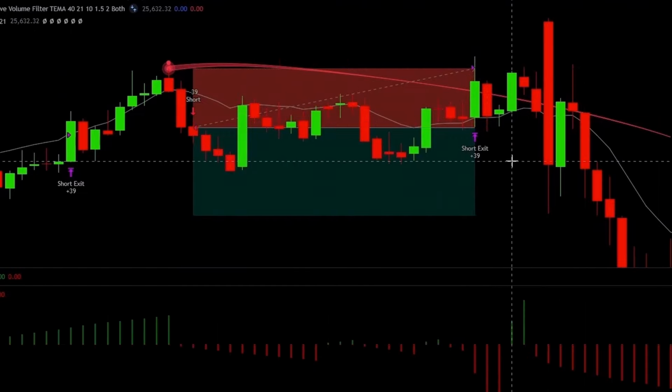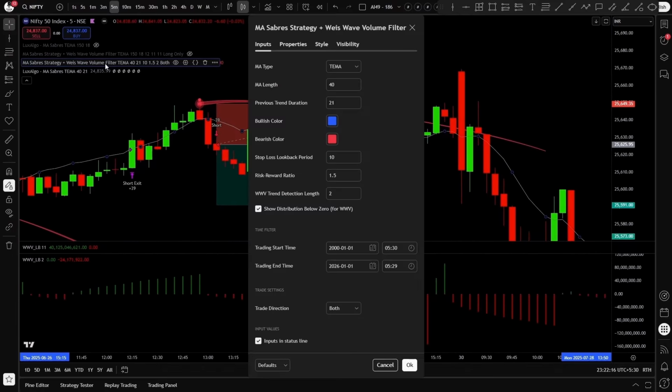Now let's see what usually none of these strategy creators show you, the real backtest results. To get the backtest results, I coded the full strategy, which you can see right here. And you can get access to this for completely free. I will explain later how to do that.